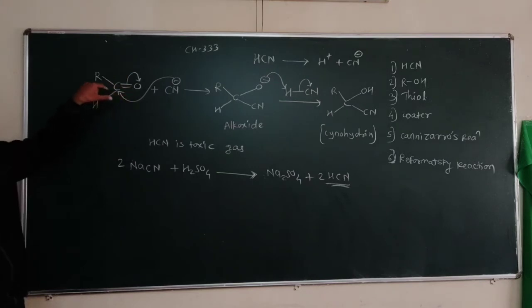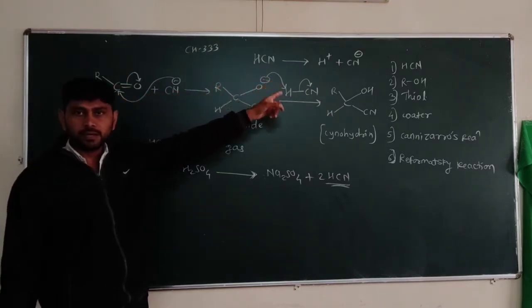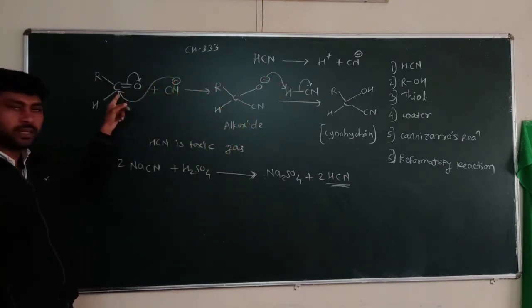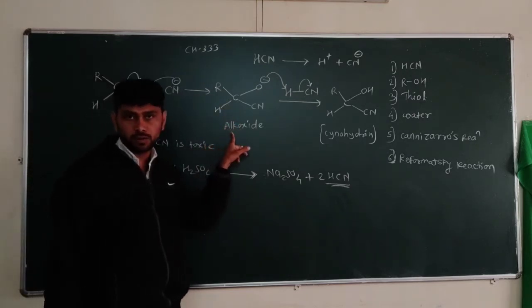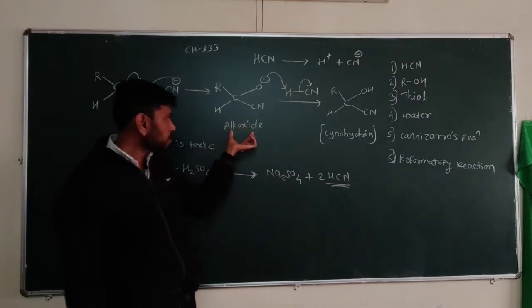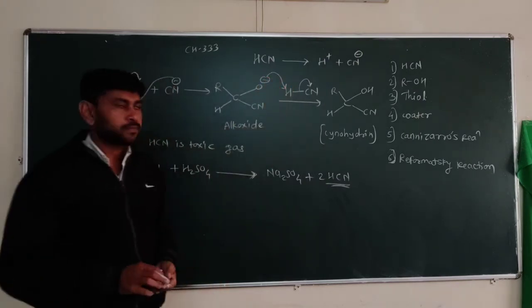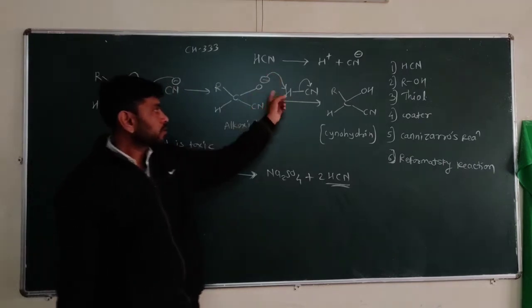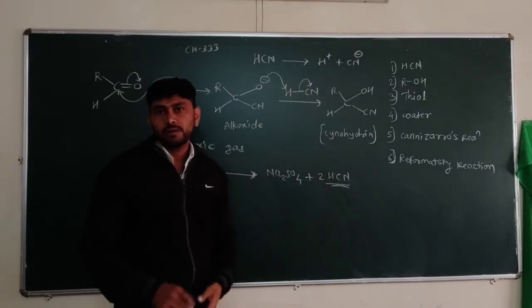Let's take a look again. Here HCN dissociates in this way, H plus and CN minus. So a nucleophile is generated. This nucleophile attacks the electron deficient carbon of the carbonyl group, so it reacts with the carbon and an unstable alkoxide species is formed. This alkoxide, with oxygen carrying a negative charge, is a very strong base and readily reacts with the H plus of another HCN or solvent.